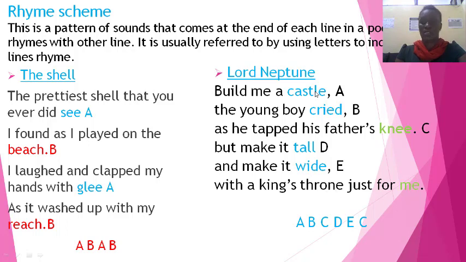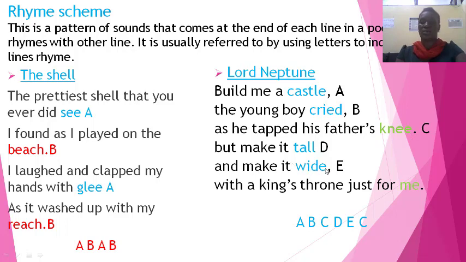The last word in the first line, castle. Castle will get the letter A. Then let's look at the last word in the second line, cried. Now, since cried does not rhyme with castle, it gets the letter B. The third word is knee. Knee does not rhyme with castle, does not rhyme with cried, so it takes the letter C. Next is the word tall. Tall does not rhyme with any of the first three that we saw, so it takes the next letter D.